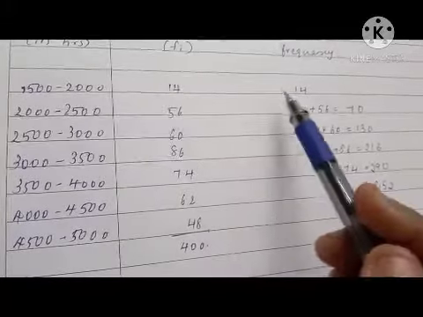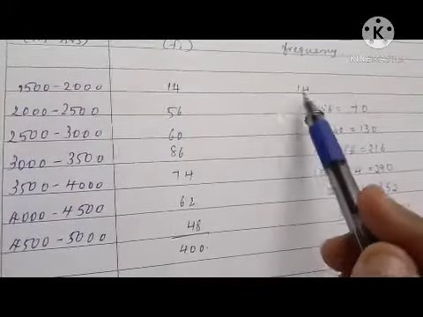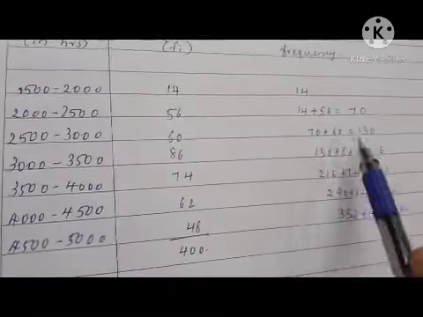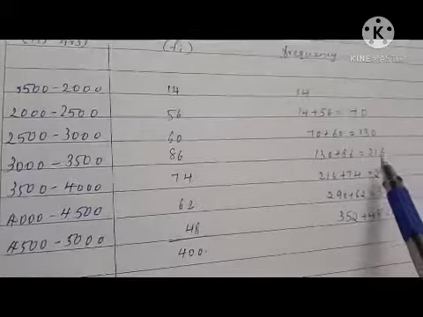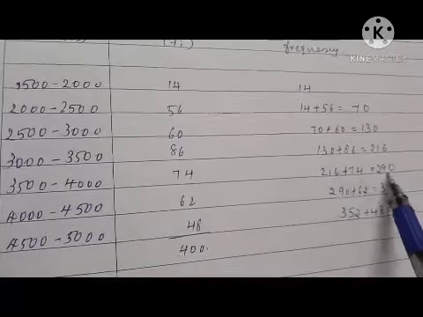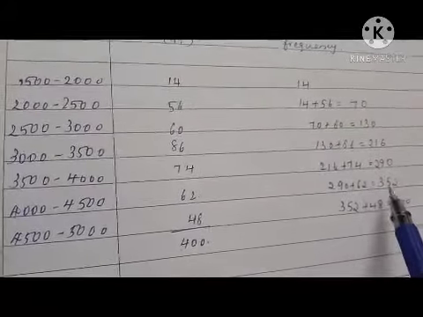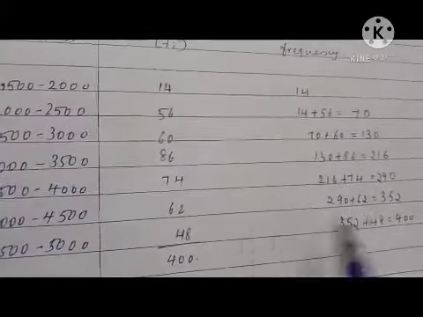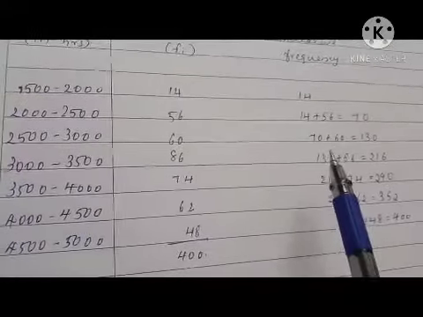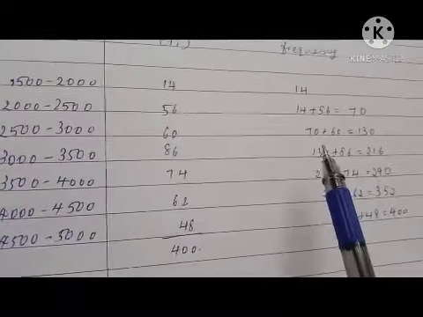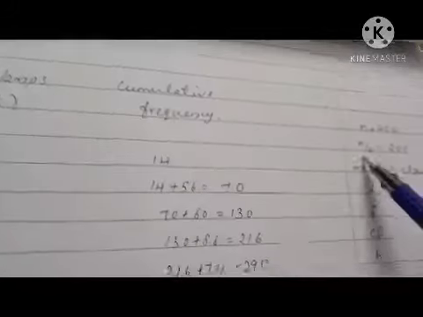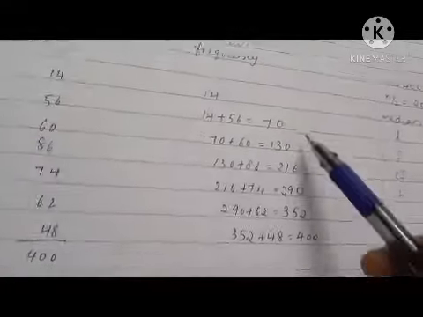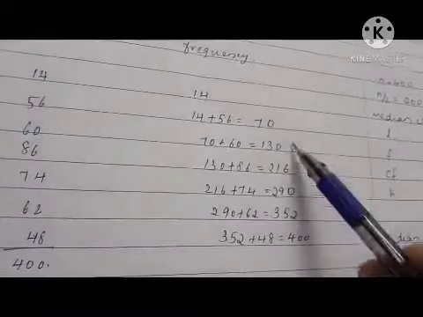Then here we have to write the cumulative frequency. So first number 14. Then 14 plus 56, 70. 70 plus 60, 130. 130 plus 86, 216. 216 plus 74, 290. 290 plus 62, 352. 352 plus 48, 400. These two are the same, so our calculation is correct. Then here we have to find the median class. For getting the median class, we have to find n by 2. Here n is 400, n by 2 is 200. So here we should check in which row 200 is included.